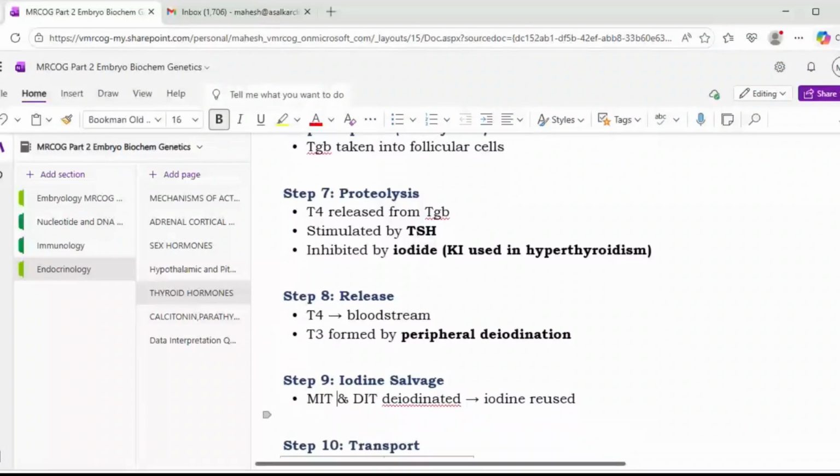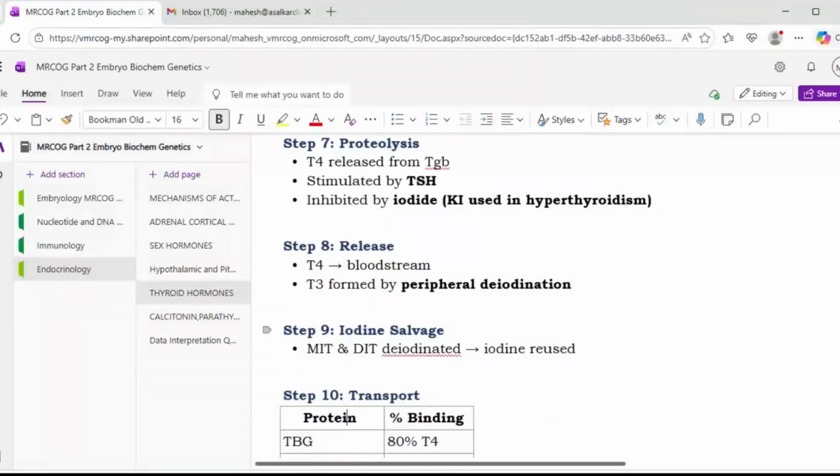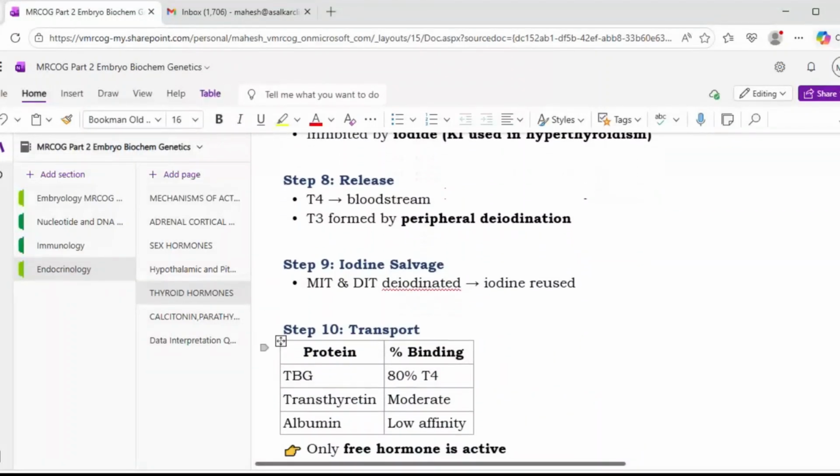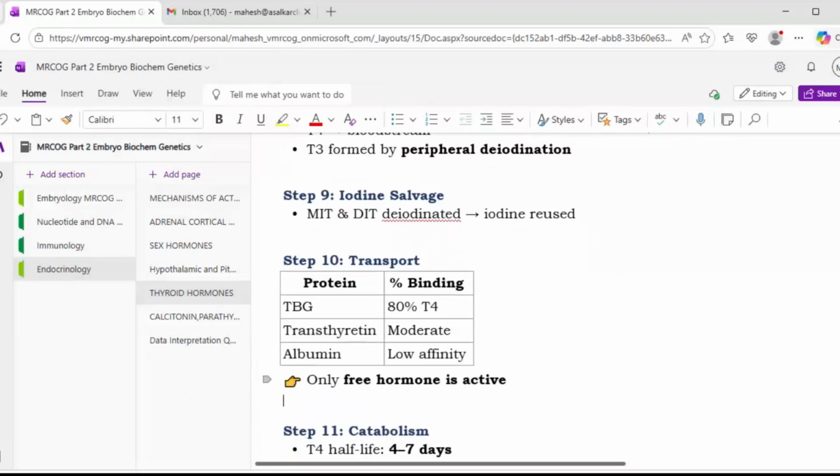Okay, so next is iodine salvage. So MIT and DIT will be deiodinated and the iodine is reused. Okay, so this is step 9, and last is transport. Along with the TBG, T4 is bound around 80%. Then another is transthyretin that also has a moderate binding capacity, and albumin which has low affinity. So it is bound to protein, mainly TBG. Okay, so maximum binding is seen with the TBG only.